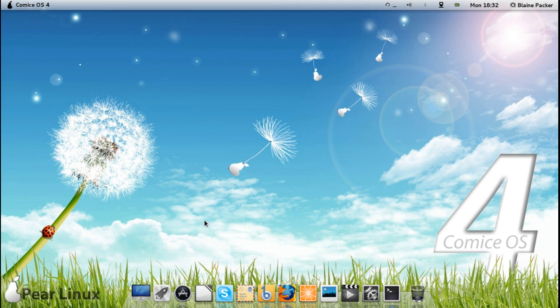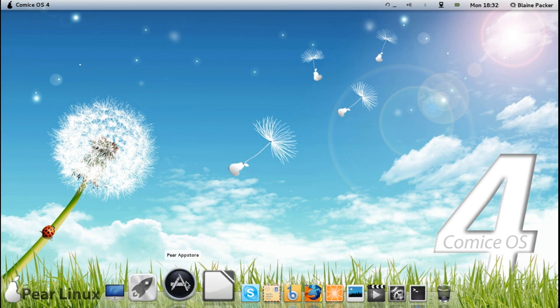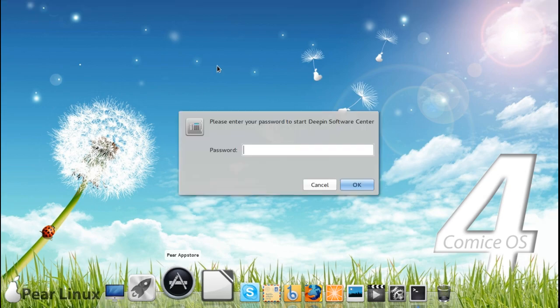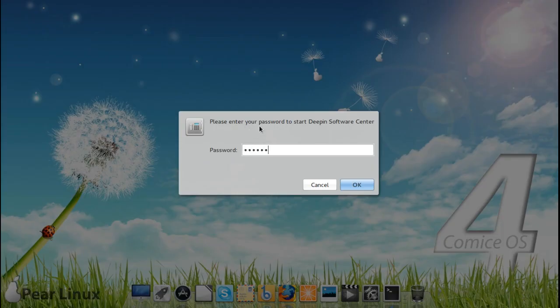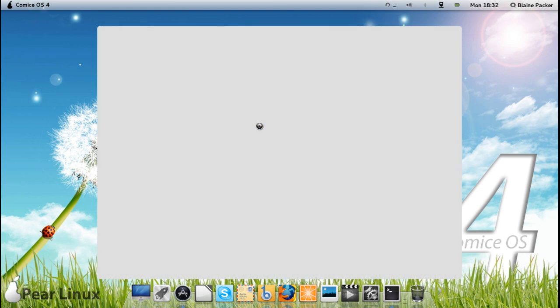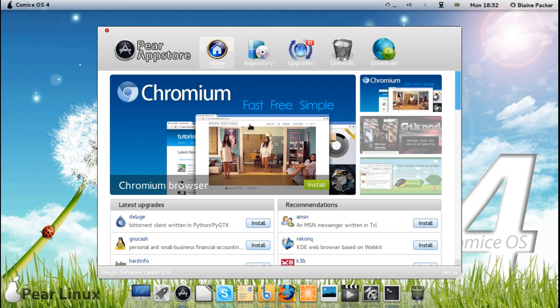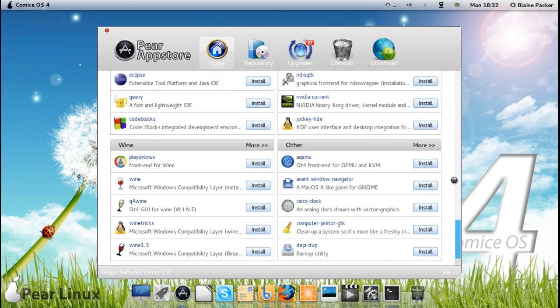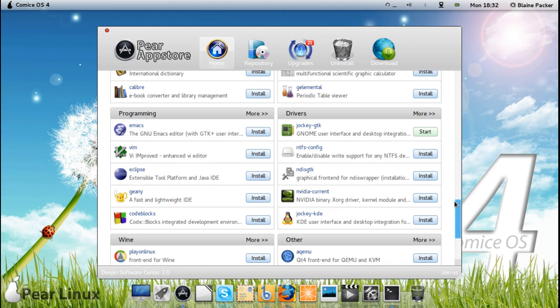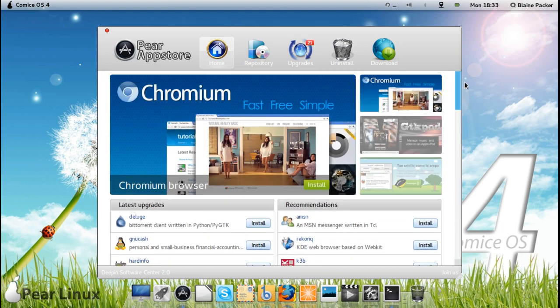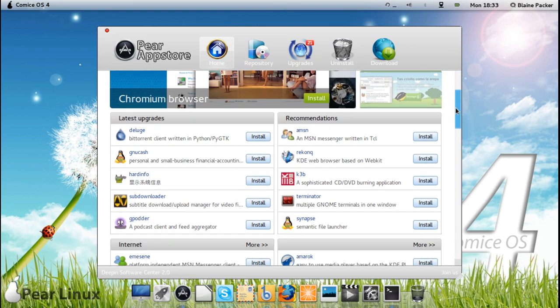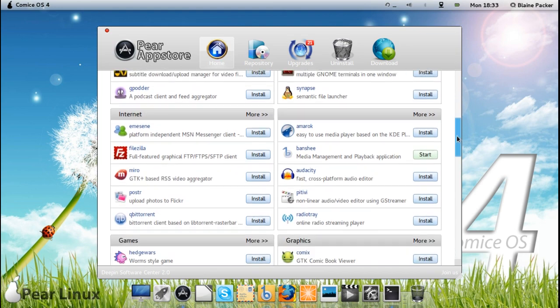Now they rebranded as the Pear App Store here, but in actual fact it is the Deepin Software Center, and as you can tell when it comes up here, you have quite a number of useful options and some very nice graphics here as well. It really highlights the best in open source software that's available to everybody right now as we speak, and it really categorizes everything very nicely. The graphics look very nice.